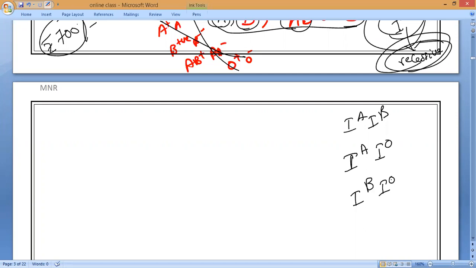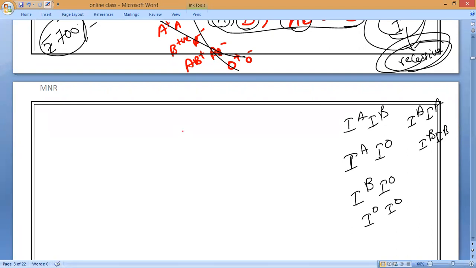The blood group of a person depends on which two forms of genes he has. He might also have IO and IO, or IA and IA, or IB and IB. Those are also possibilities. So always any two only are possible.